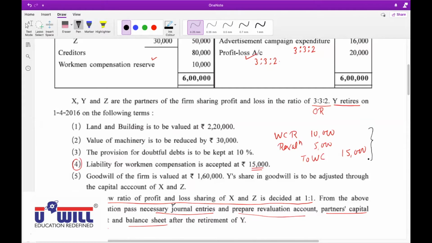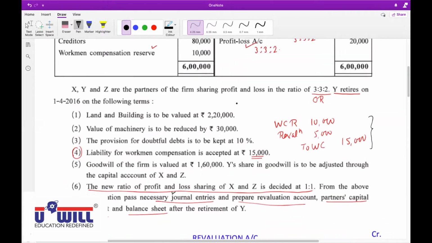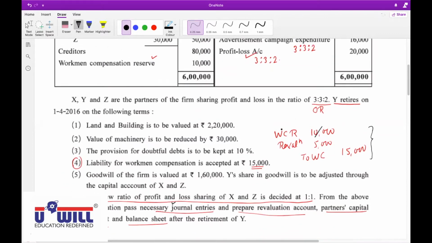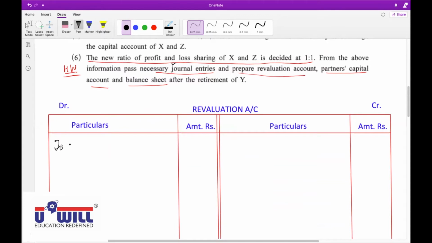Now, Aryan, tell me the effect for this. Sir, in revaluation account debit side. Workmen compensation reserve account debit 10,000 means this reserve account gets closed, so that will have no effect. Revaluation account debit side, to workers claim 5,000.